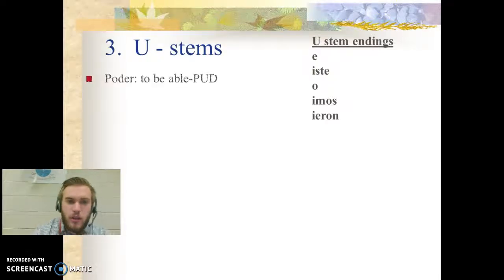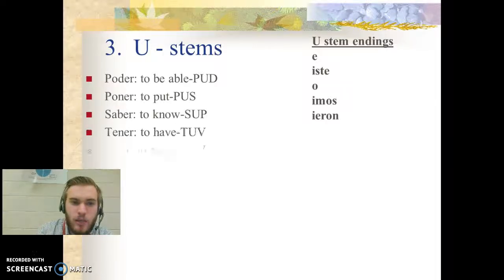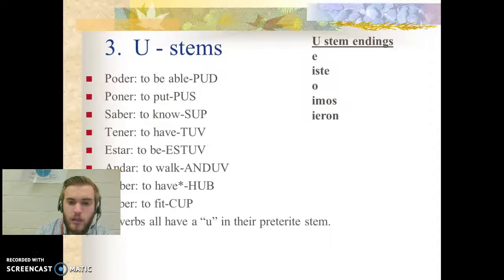So, here are our new stems, and you don't necessarily have to write these down right now. I'm going to go ahead and put all of these up here, and explain how these are going to work. If you have the verb poder, which means to be able, its new stem is pud, okay? And then the endings you'll use will be over here. So yo would be pude, tú, pudiste. So you guys can see how it works. And then we're going to go through these one at a time, all right?